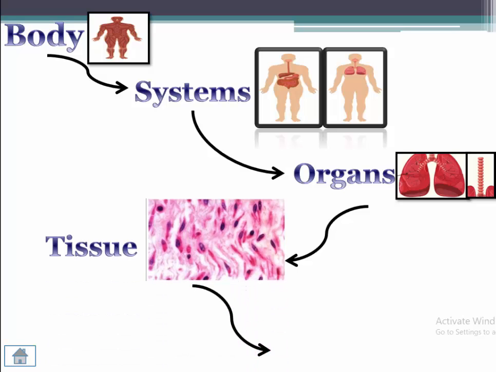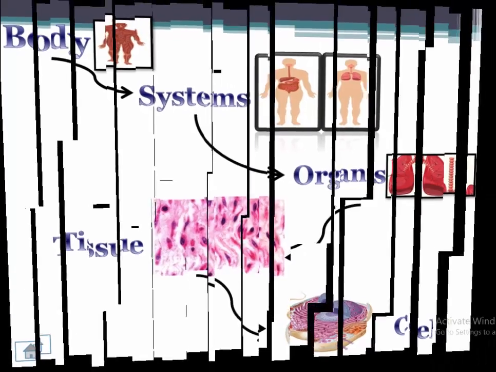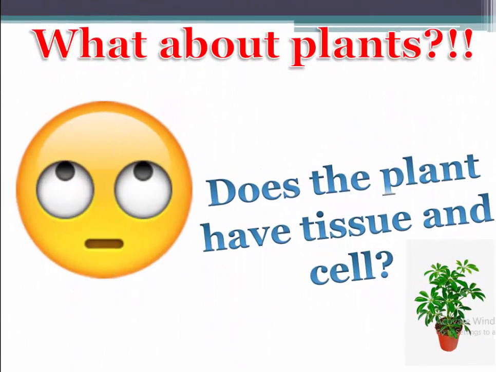Then the tissue is made up of cells. The body has systems, the system has organs, organs have tissue, and tissue has cells. So if I have a group of cells, I will make tissue. If I have a group of tissue, I will make organs. If I have a group of organs working together, I will have a system, and then all systems together make your body.